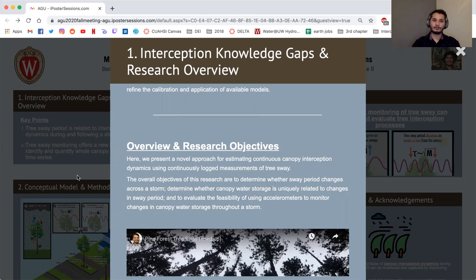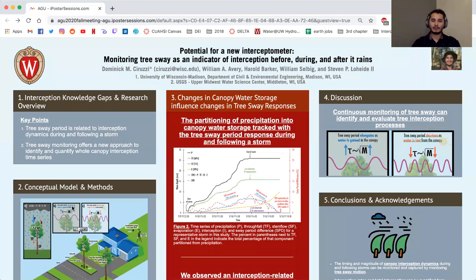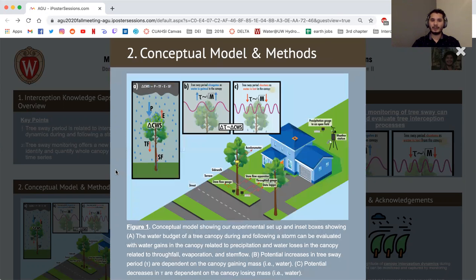The second panel shows our conceptual model and methods, including how we evaluate changes in canopy water storage through our experimental design, and some concepts related to tree sway period. In particular, we think that the tree sway period should elongate as canopy water is gained in the canopy, and that tree sway period should shorten as that canopy water is lost from the canopy. And these overall changes in canopy water storage drive changes in tree mass, which drive the changes in tree sway period.